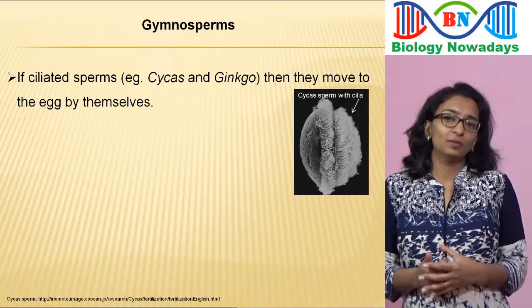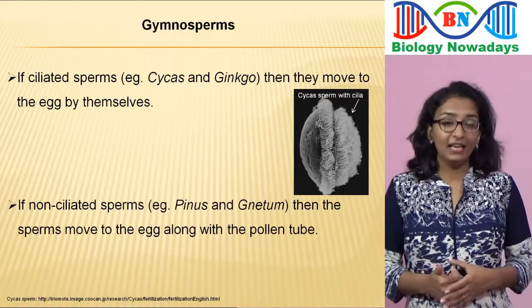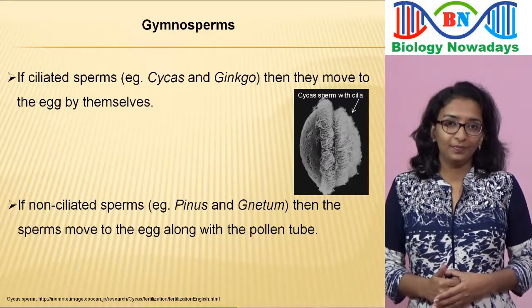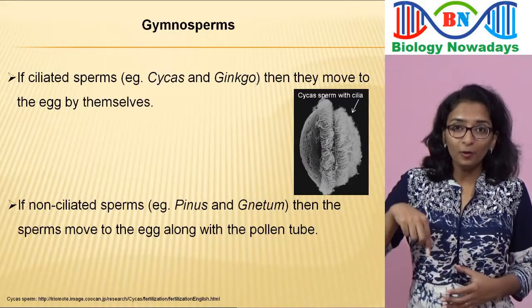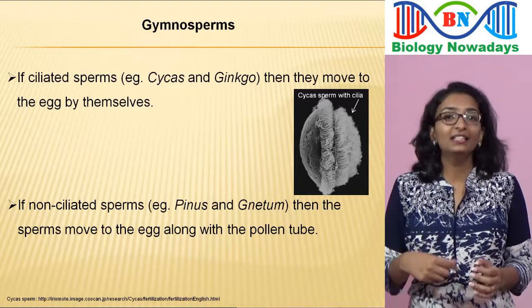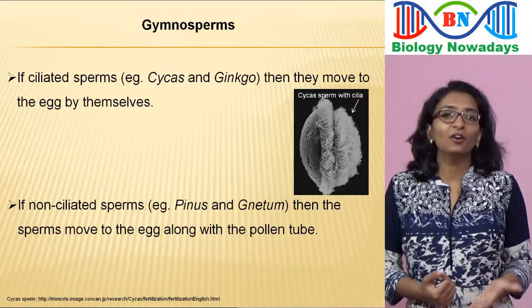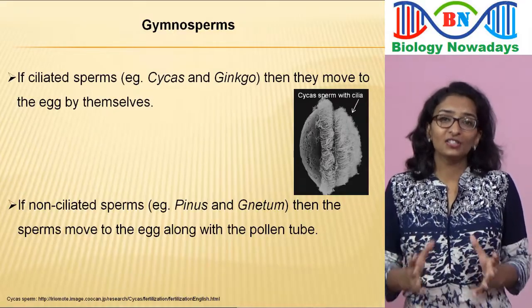But some gymnosperms like Pinus and Gnetum have sperms with no flagella or cilia. They move along the pollen tube to reach the egg inside the archegonia. The sperms and eggs of the cycas are the largest in the plant kingdom.